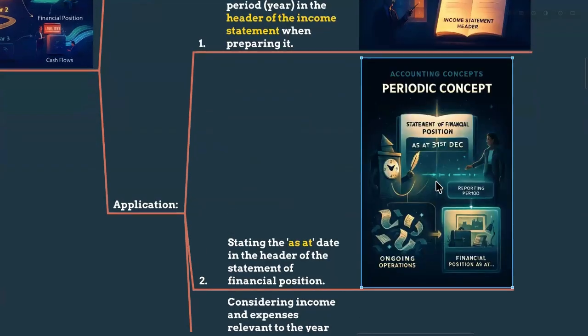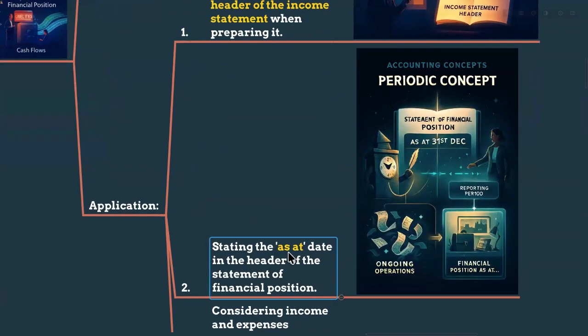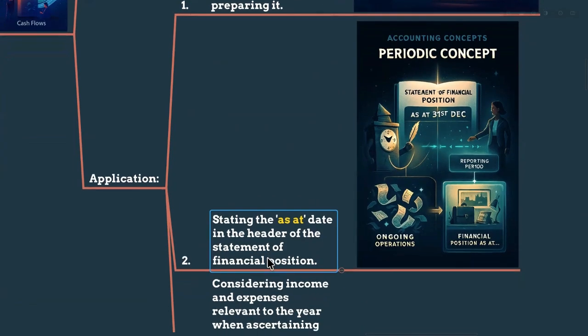Normally, we prepare the financial position for that particular date. It means as at 31st December or 31st March, at that particular date, what assets we have, the value of the assets, the value of the liabilities, the value of the owner's stake in the business, right?